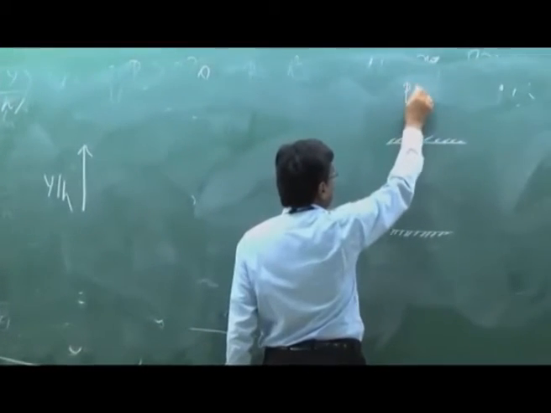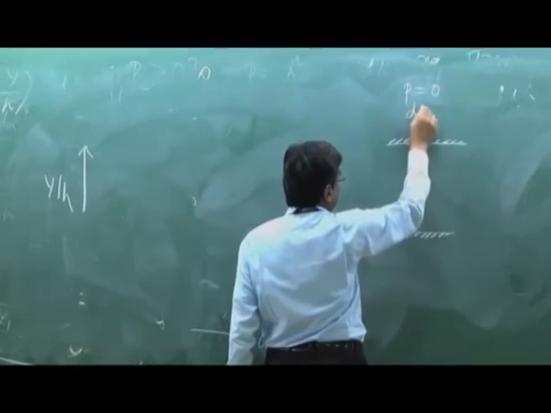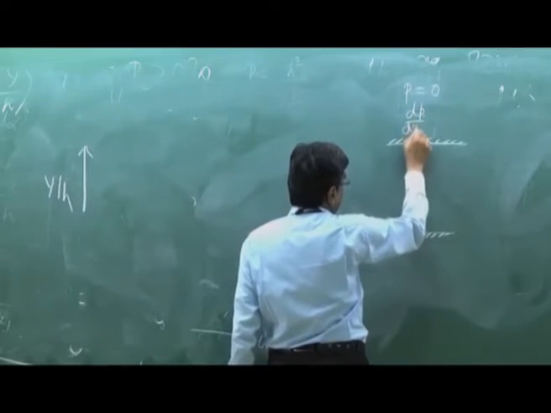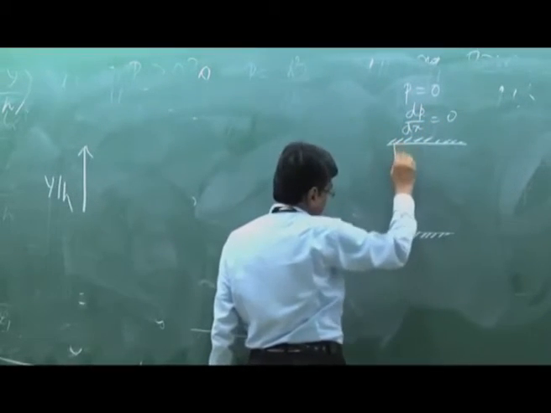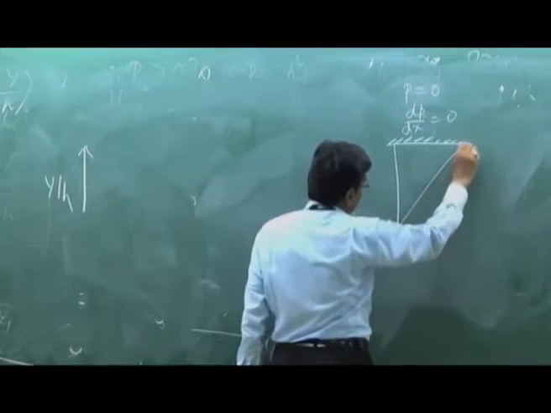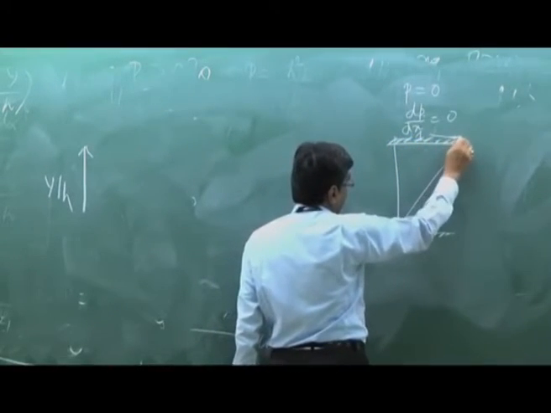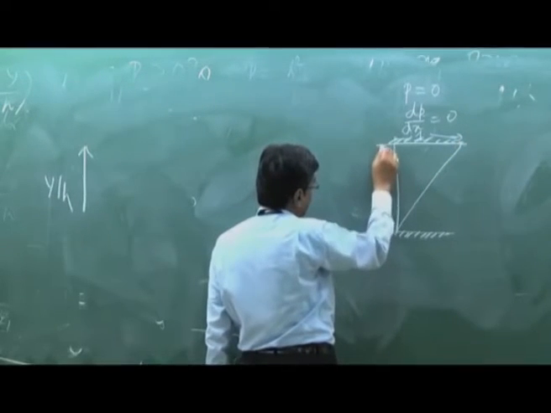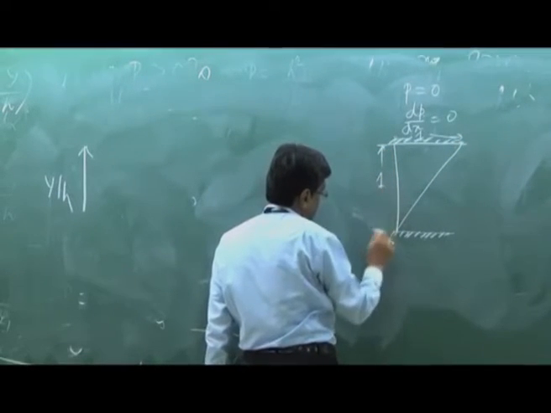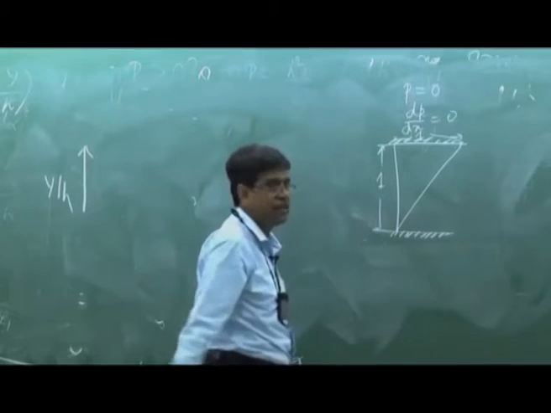P is equal to 0. That means dp dx is 0. The velocity profile is like this. This is 1 and this is 1. This is very interesting.